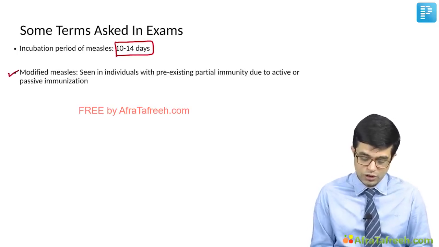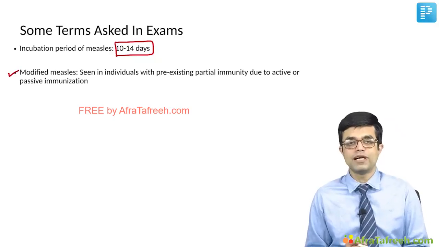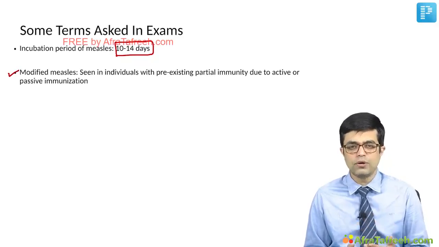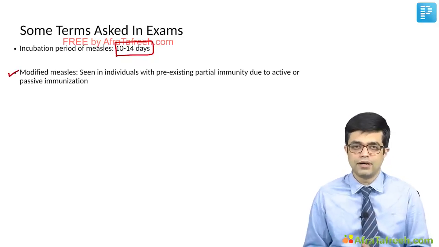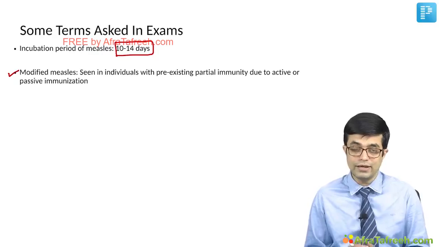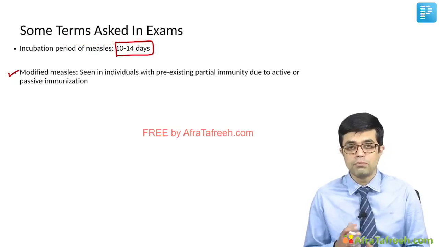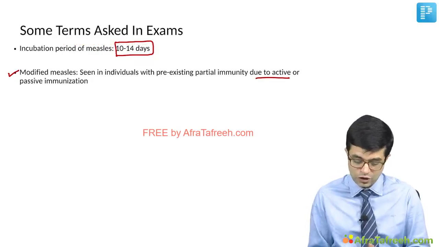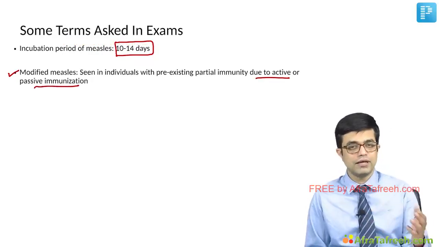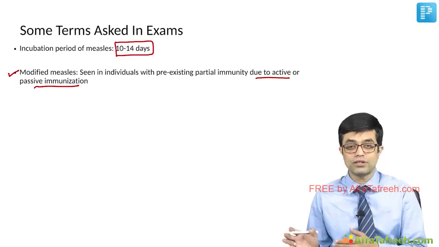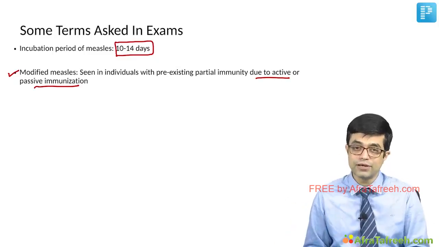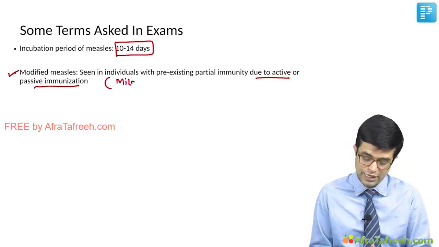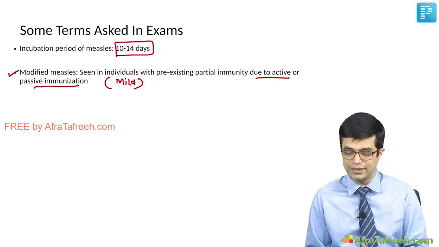Second thing is a term called modified measles. Modified measles is a mild infection. There is virtually no complication and a self-limited natural history is seen. It is seen in individuals who already have pre-existing partial immunity to measles. So either due to active or passive immunization, if there is immunity and measles virus does cause the infection, it produces a mild infection. We call it modified measles. So remember, it is a mild infection and there are no complications which are seen.